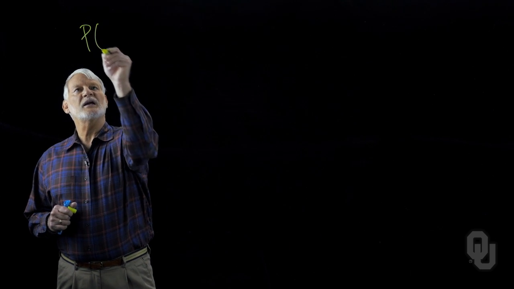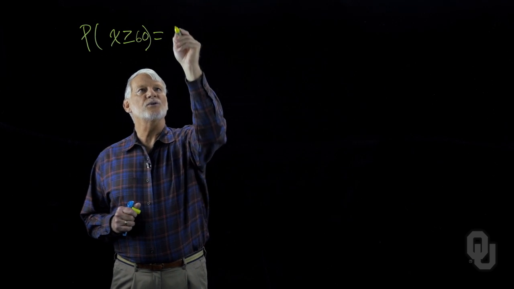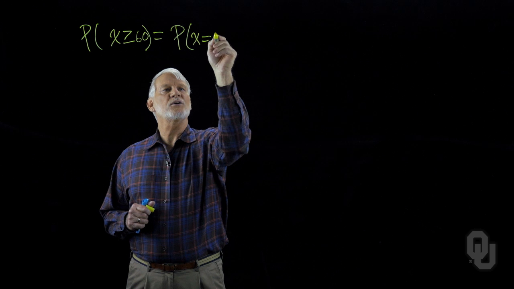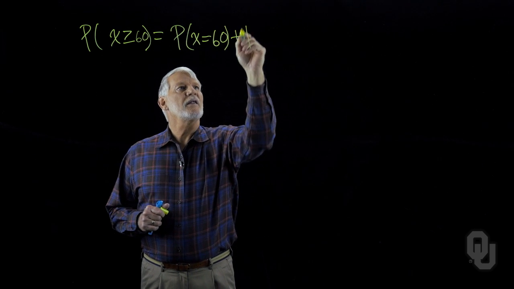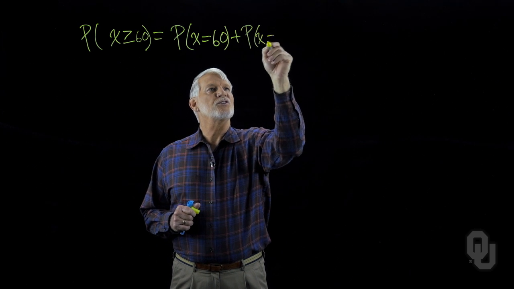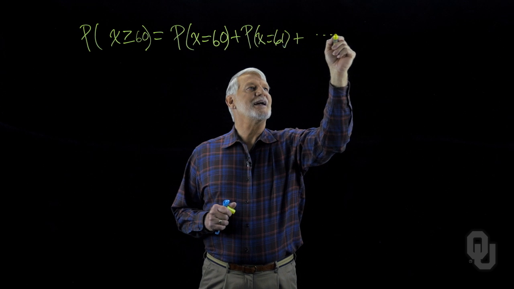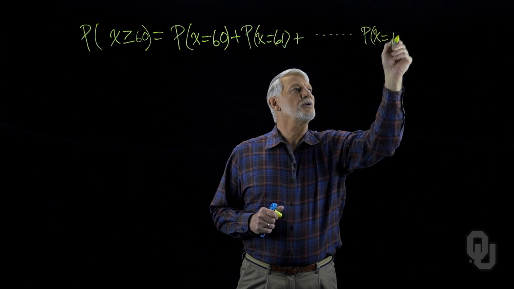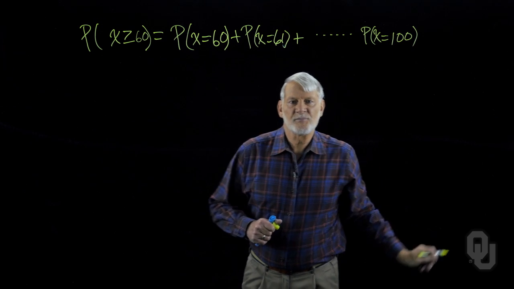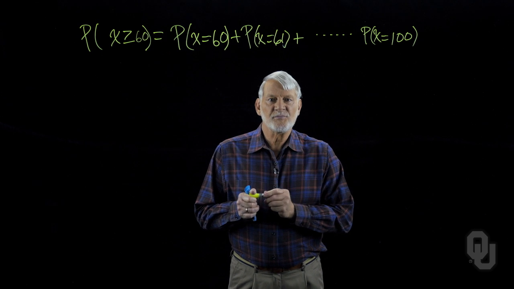Here is a statement of the problem. The probability that x is equal to or greater than 60 is equal to the probability that x is equal to 60 plus the probability that x is equal to 61, plus ... all the way to the probability x is equal to 100. Using the normal distribution, this becomes an easy problem to solve.